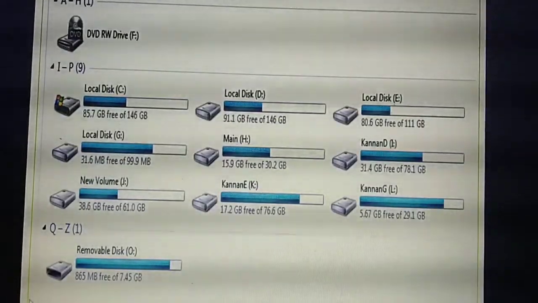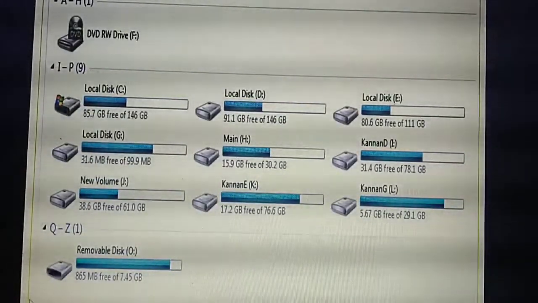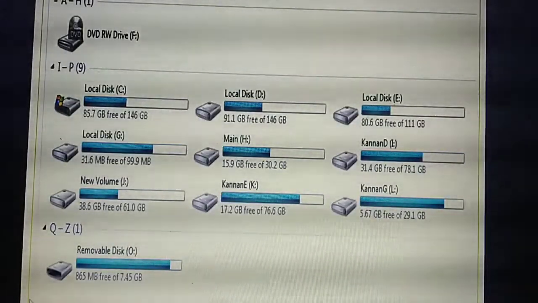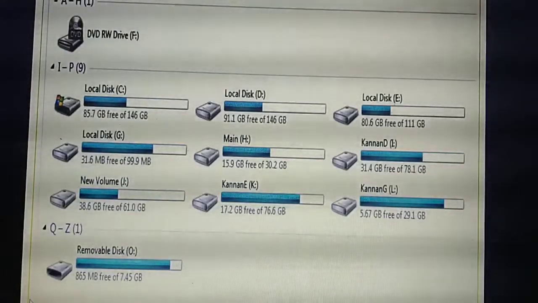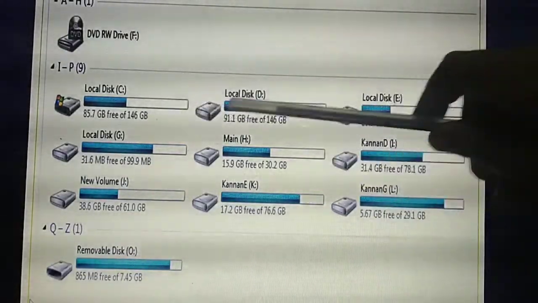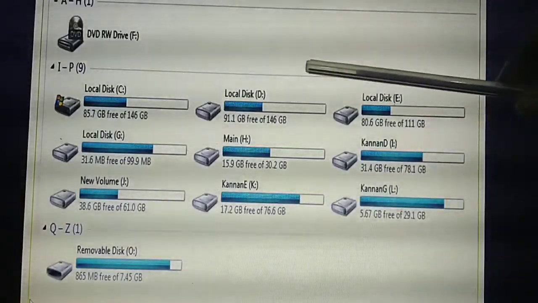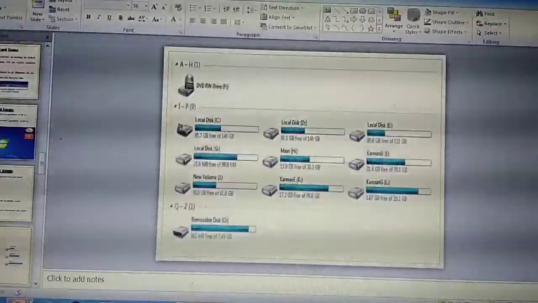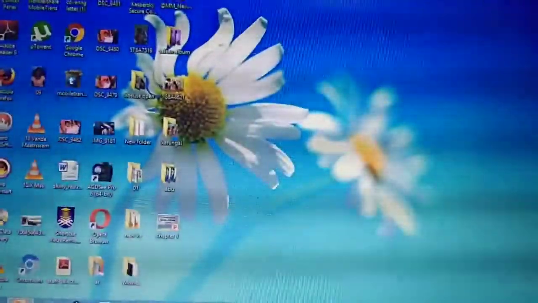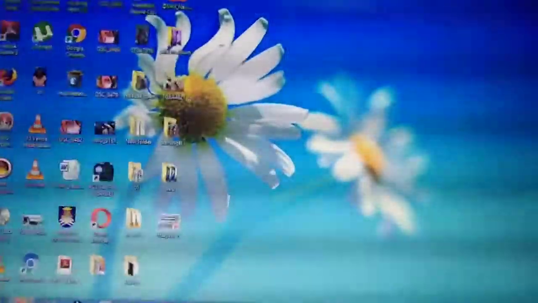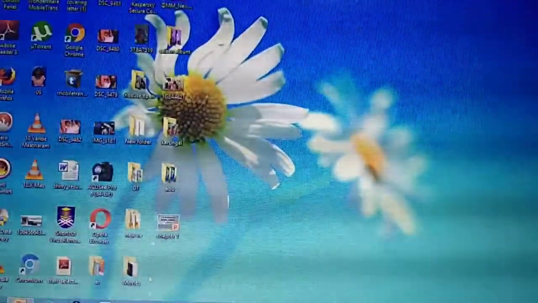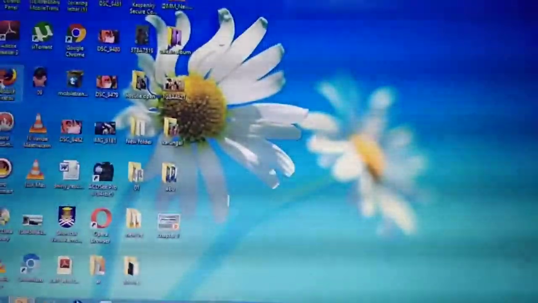Okay, so listen. This is the picture of drive icons. In every computer, if you double click My Computer, the screen will look like this. Here they have shown a lot of drives, but in your computer it will not be like this. For example, I am showing my computer. What's the name of this screen? Desktop. What are these? Files and folders. These are called shortcut icons.